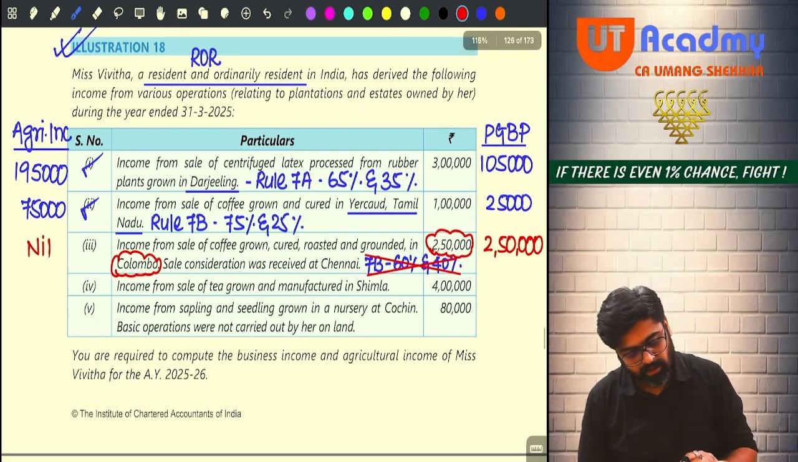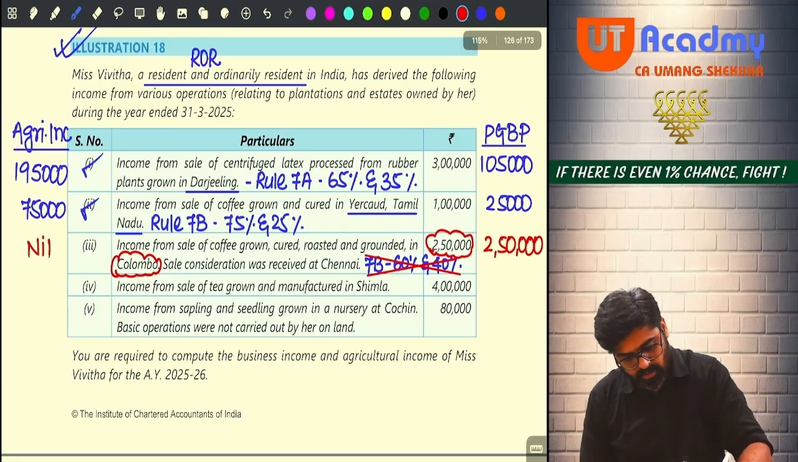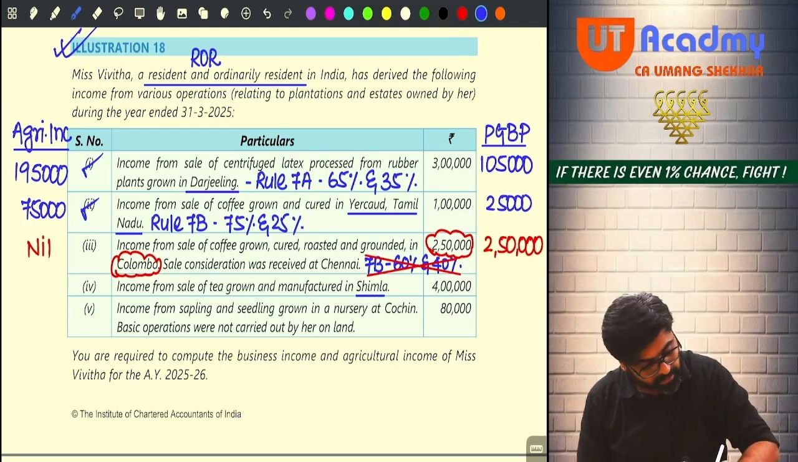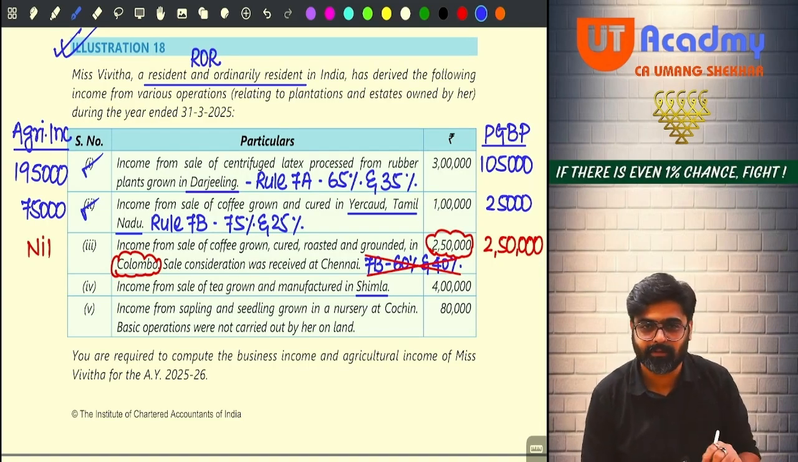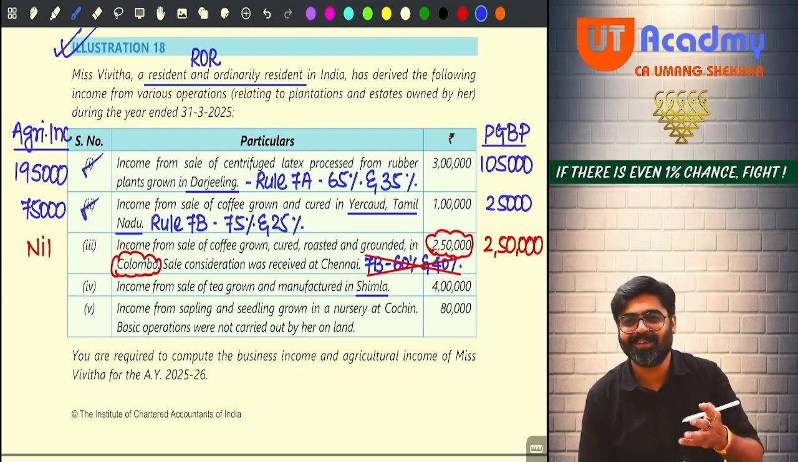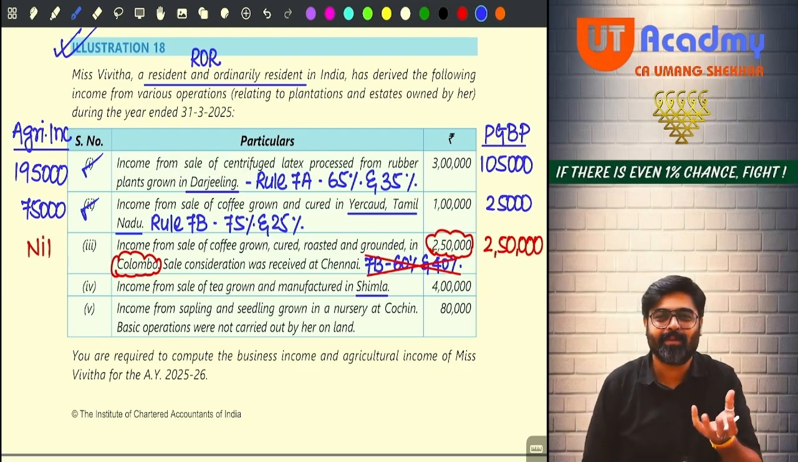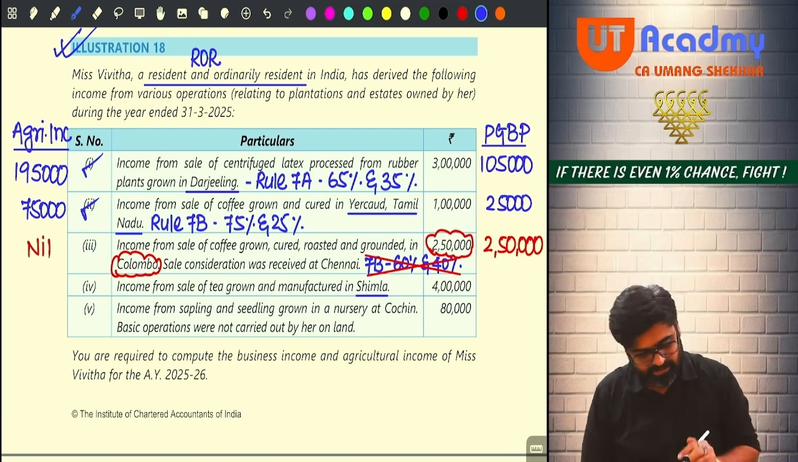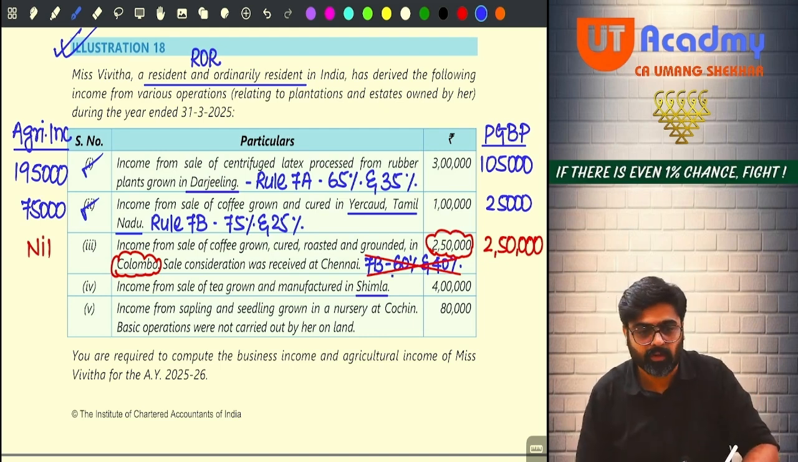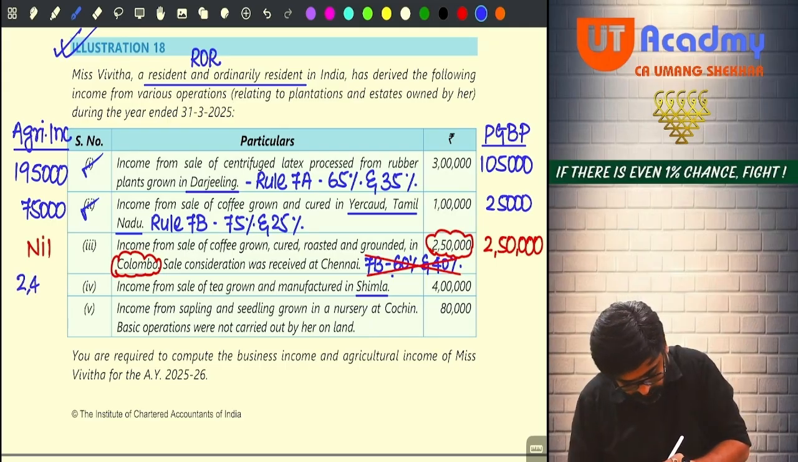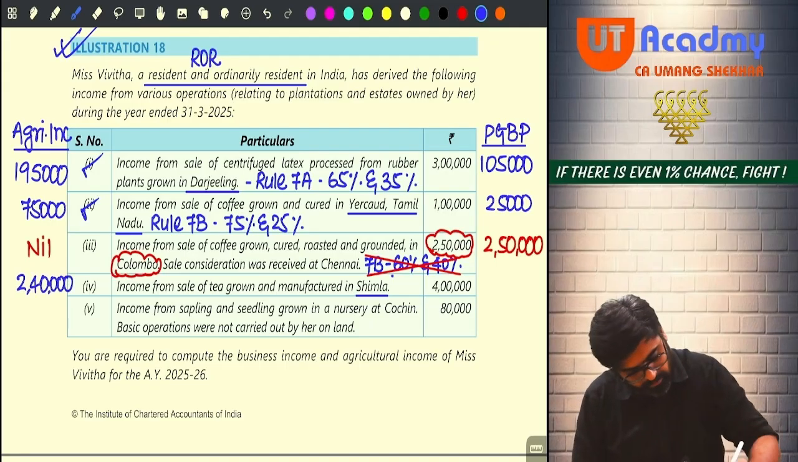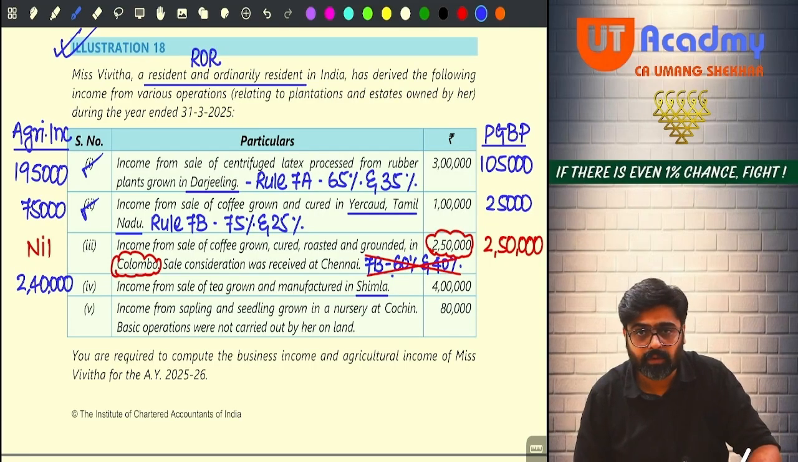So, next one. Income from sale of tea grown and manufactured in Shimla. Do you know where is Shimla? It is near to Manali. And where is Manali? It is near to Shimla. But both ways it is in India only. So, growing and manufacturing tea in India. Rule 8. 60-40. I am not writing down the rule because the space is less. So, 4 lakhs. 60% of 4 lakhs will be 2,40,000, and 40% will be how much? 1,60,000.